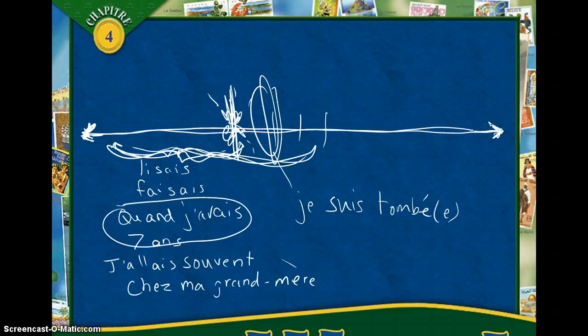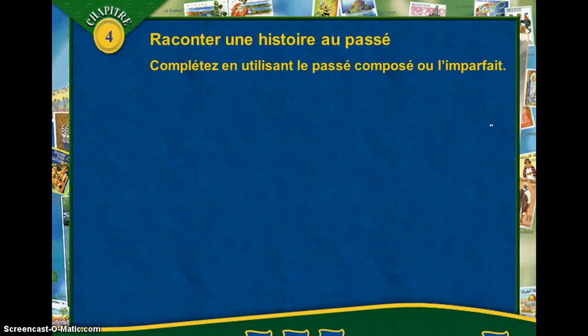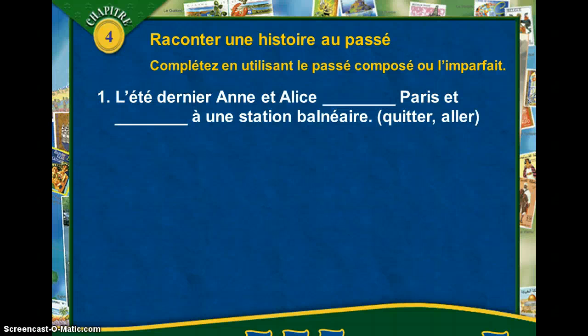So let's have a little bit of practice with this. We might even go ahead and do these in class, so we'll make sure that we know them. Okay, so let's complete these using le passé composé ou l'imparfait. I recommend that you pause these questions and then try to put them in and quiz yourself. Work on this and see how you do with each answer instead of just going through and watching this. So here we go. Here's the first one. Okay, let's look first at some of our keywords. That's a time when this happened. So this is last summer. We're going to use the passé composé.